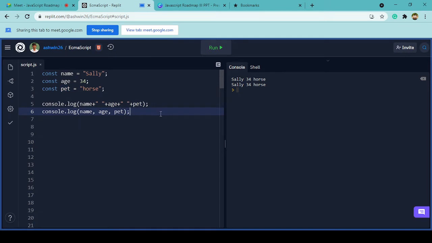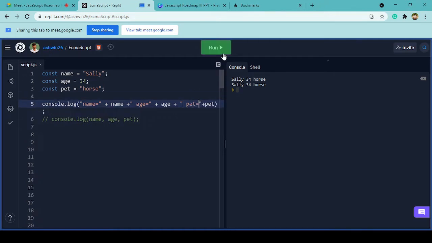And let's say I want to do something like this. So let me comment this. Let's say I want to do something like: this is the value of name, and this is the value of age. Age is equal to the variable name age, right? So this is what we previously used to do in JavaScript. We were concatenating each and everything with this is age, this is the value of name, this is the value of pet. So if I try to show you the output, previously this is what we used to do.